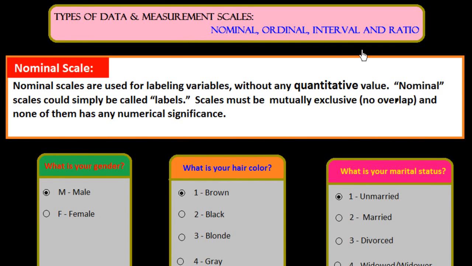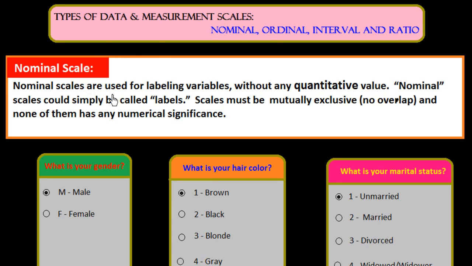Hi friends, in this session of statistics, we study the types of data and measurement scales. So we have nominal, ordinal, interval and ratio scales. Let's start with the easiest one to understand, the nominal scale.